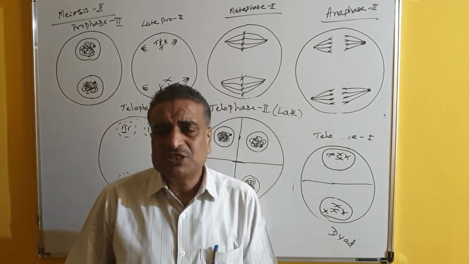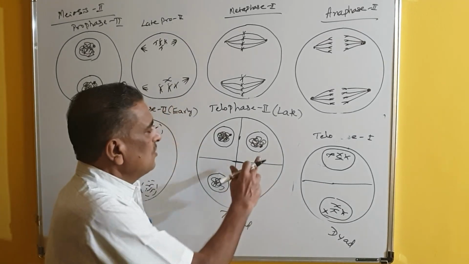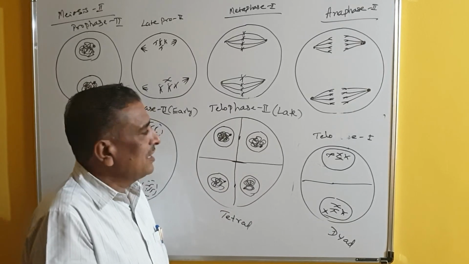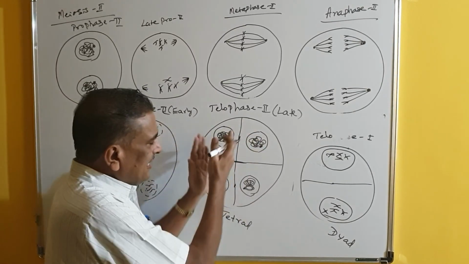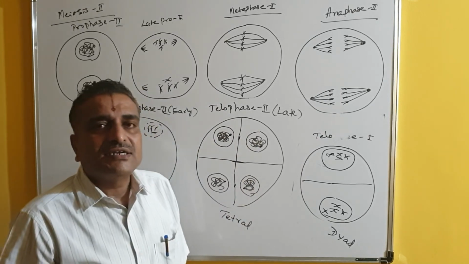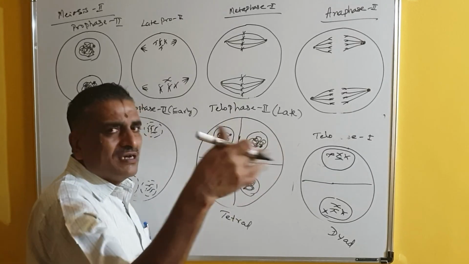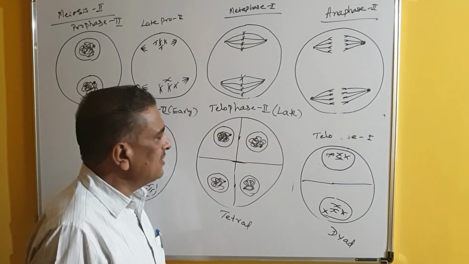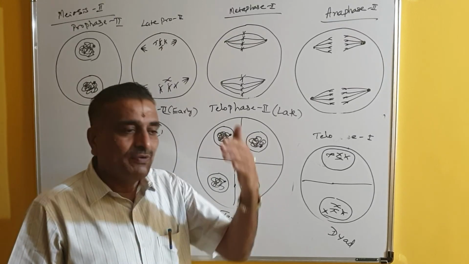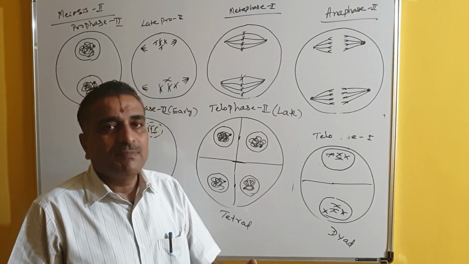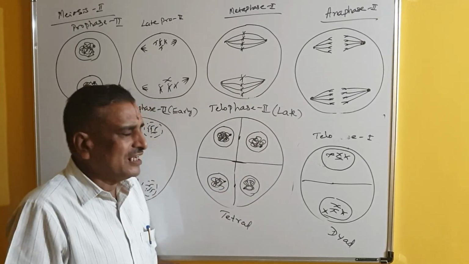And when telophase 2 is over, there is cytokinesis, and due to cytokinesis 4 daughter cells are produced, and these 4 daughter cells are held together here, and this stage is called the tetrad. Different types of tetrads we have studied in embryology: T-shaped tetrads, inverted T-shaped tetrads, linear tetrads, depending upon the type of plants.